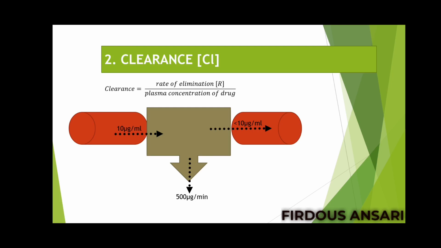So we need to calculate clearance. So clearance means how much amount of drug is getting cleared off from this particular plasma. Okay, so obviously drug is present in the plasma. So just imagine, I'll give an example so that a clear picture of clearance should occur in your mind. Suppose we have two beakers, beaker number 1 and beaker number 2. Both beakers have nearly 5 liters of water, and both beakers have nearly 10 fishes. Okay, so we have given some kind of fish poison. Not that much toxic, a little bit less toxic fish poison we have added to both the beakers.